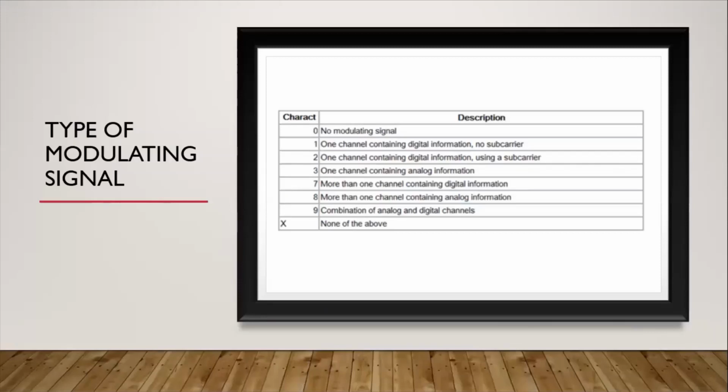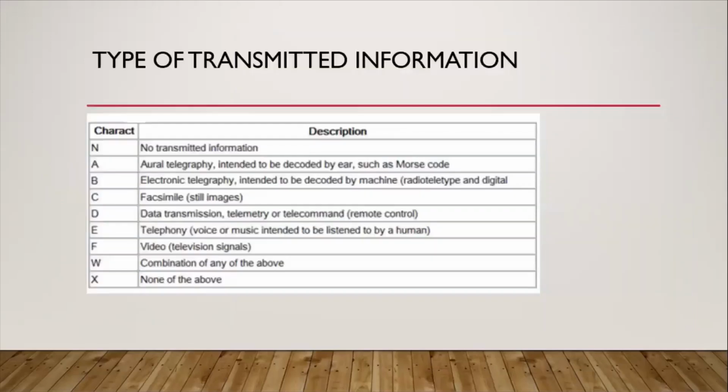Then kapag 7, ang nasa gitna or yung type ng modulating signal niya, ito is more than one channel containing digital information. Later, we will have an example of type of emission. Then kapag 8, that is more than one channel containing analog information also. Okay? Then kapag 9, that is the combination of analog and digital channels. Then kapag X, ang type of modulating signal, it means none of the above. Okay, next for type of emission.